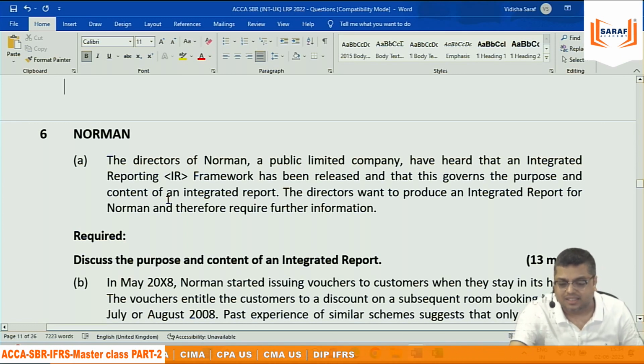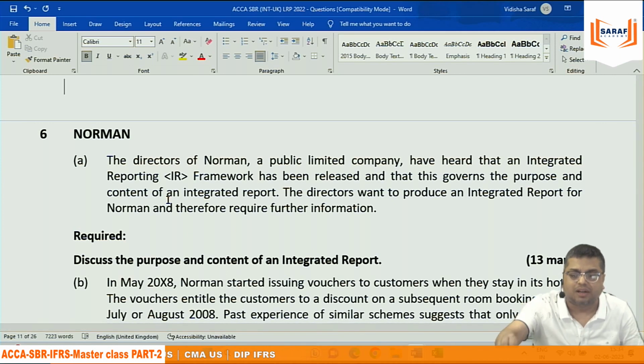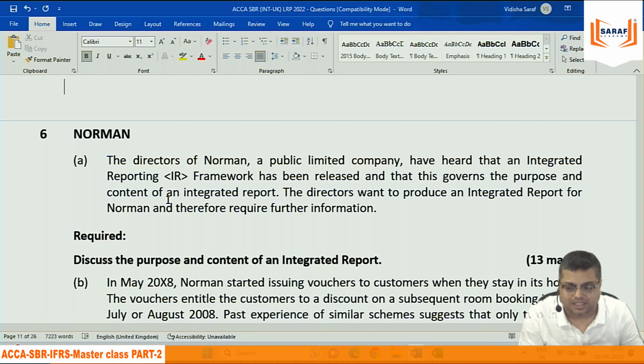Because when organizations are reporting, they report how much power they use and the production per unit of power consumption. Presently, power production is based on oil and coal. Natural power generation by wind or solar energy is not that much, but it is increasing. So we should be using renewable sources, which is helpful for carbon emission reduction. And at the same time, if power is oil and coal generated, then its consumption should be reduced.